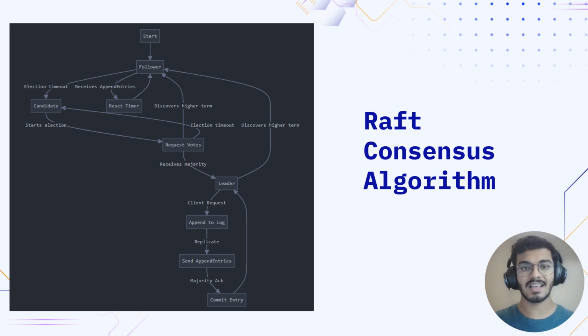Once a candidate has transitioned into the leader stage, it will remain as the leader just for that particular term. It will keep on sending heartbeat messages to all of these servers to let them know the leader is still up. They're still going to receive commands. The system is still up and running. Thus, it will also receive commands from the client side, which it will be executing and passing on to the other servers for them to replicate and execute as well. Thus, the leader is actually doing the whole task of directing the whole system, but the client is just passing the commands from itself to the leader.